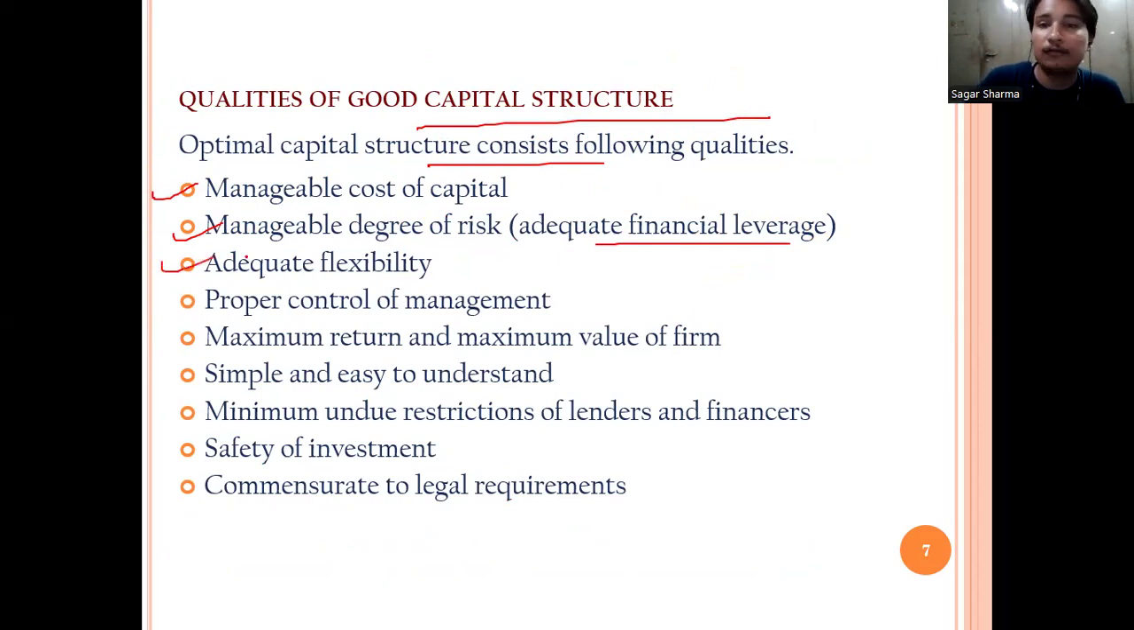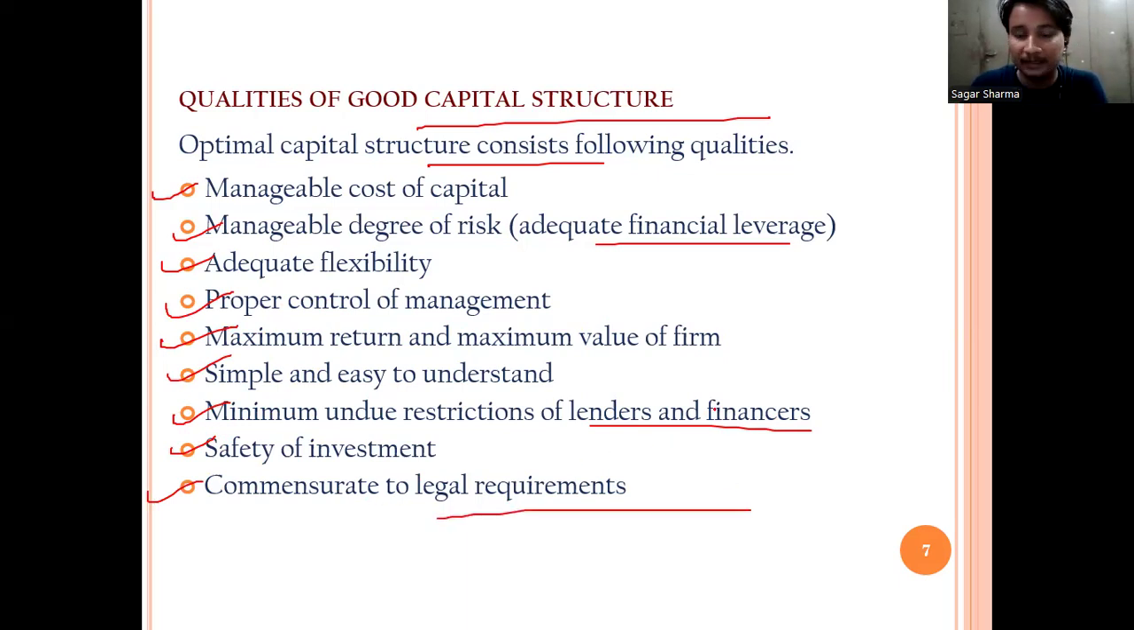There should be adequate flexibility in your capital structure. There should be proper control of management, maximum return and maximum value of the firm. An optimal capital structure is that capital structure which gives you maximum return and maximizes the value of your firm. Simple and easy to understand. Minimum restrictions of lenders and financiers. Safety of investment and commensurate with legal requirements. Your capital structure should be commensurate with legal requirements. It should not be illegal.